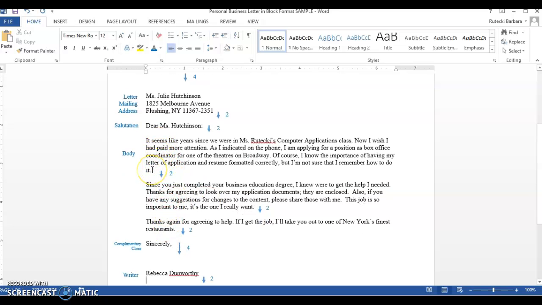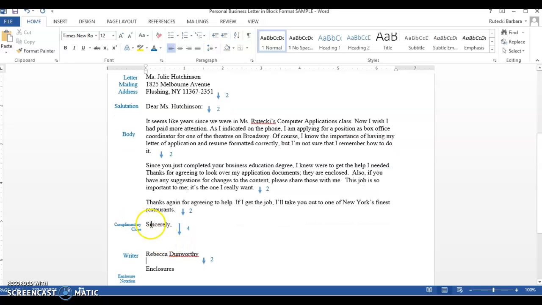Inside each paragraph, or body of the letter, sorry, inside each paragraph, this is all single spaced. In between each paragraph, you hit enter, enter, it gives you a single blank line. Okay, so this arrow shows you that you're going to hit enter twice. I have another paragraph, I'm going to hit enter twice, it gives me a single blank line, and then I have my last paragraph. I'm going to hit enter twice.